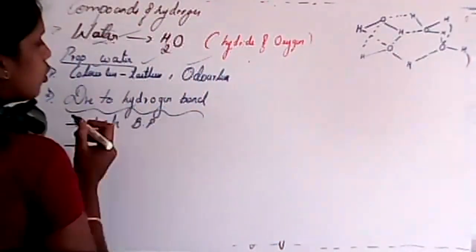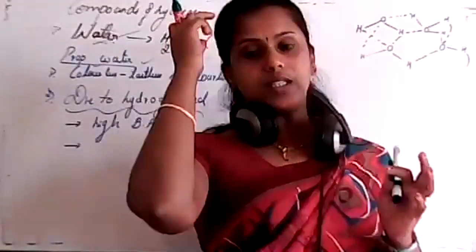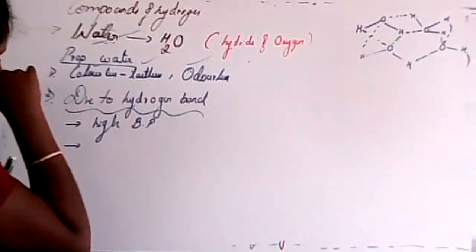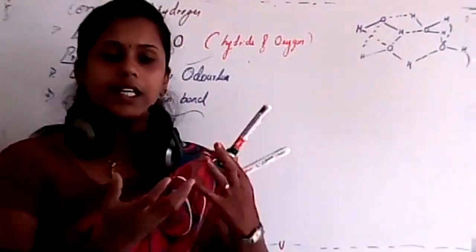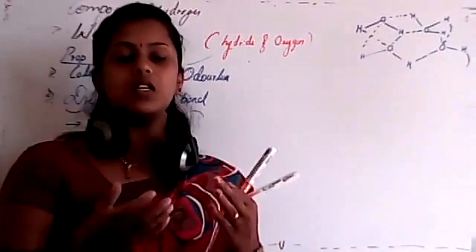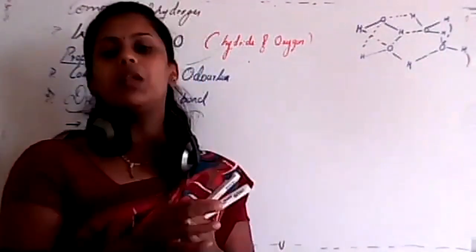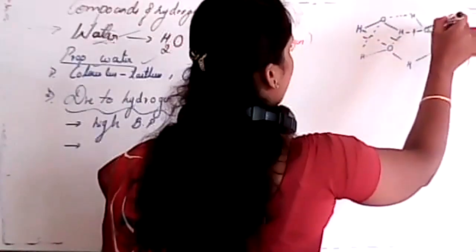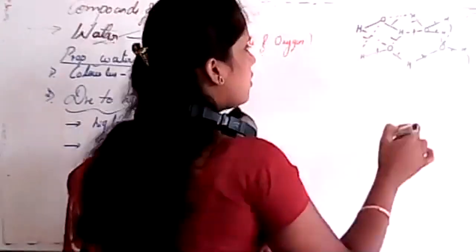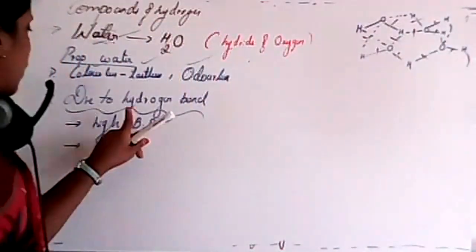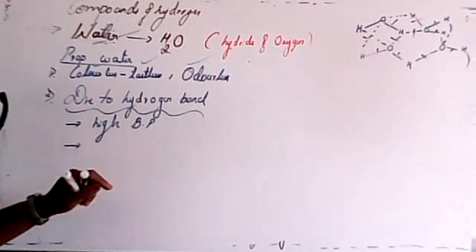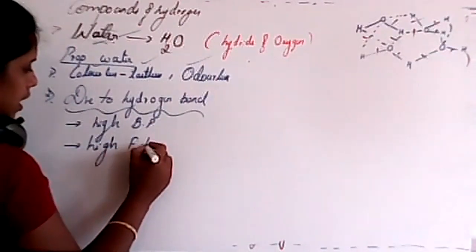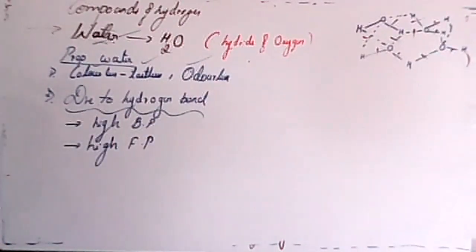Due to hydrogen bonds, its properties are different. First, a high boiling point. What is boiling point, student? It is the energy required, or the temperature, which can break the bonds present. To break all these bonds, it requires high energy, so it has a high boiling point. Second, it has a high freezing point.